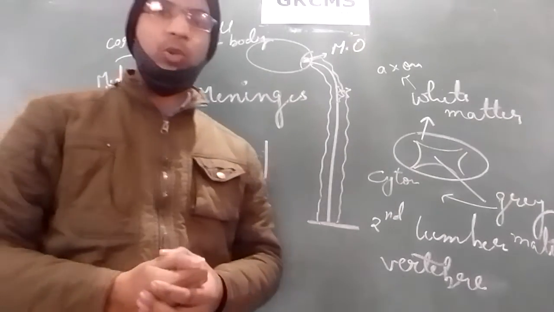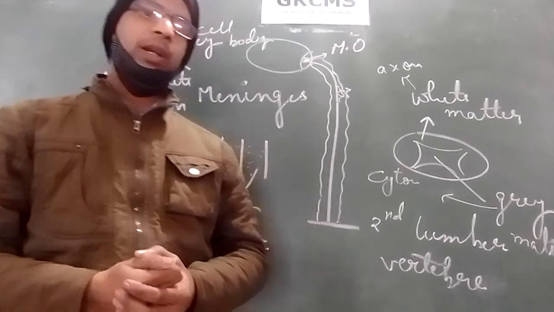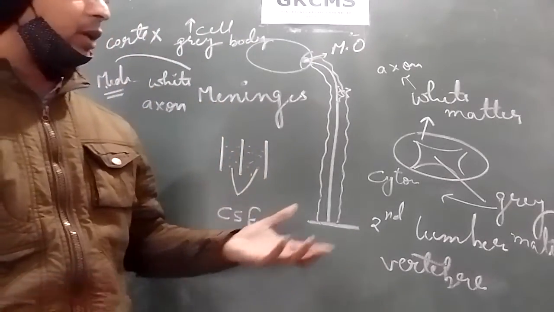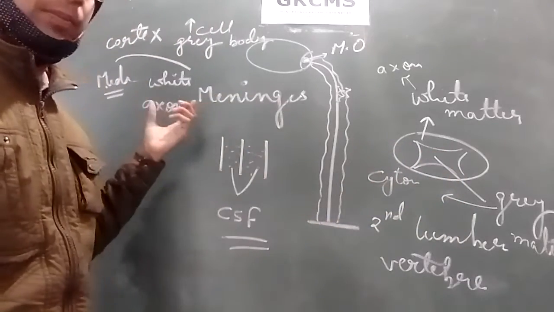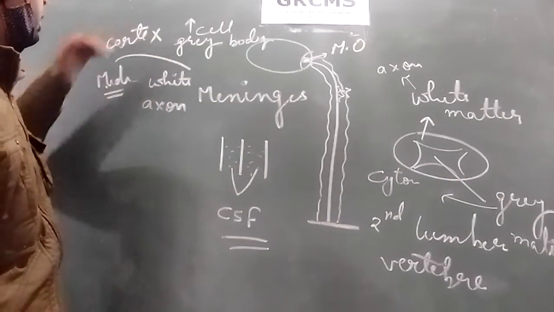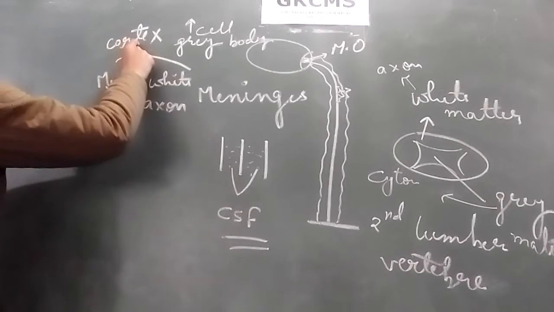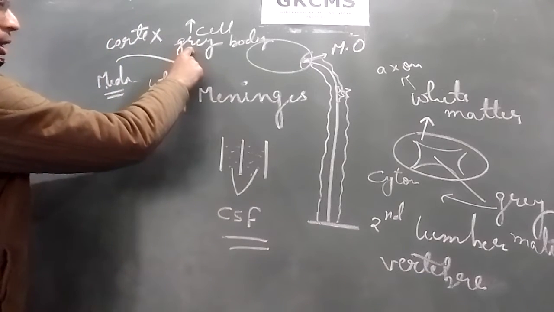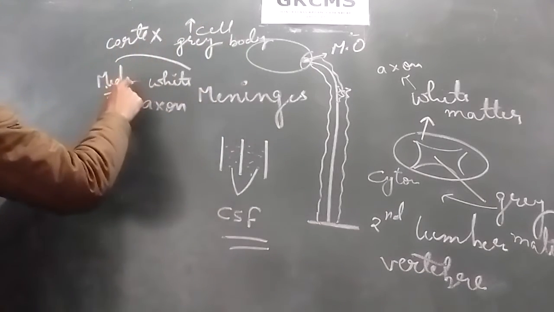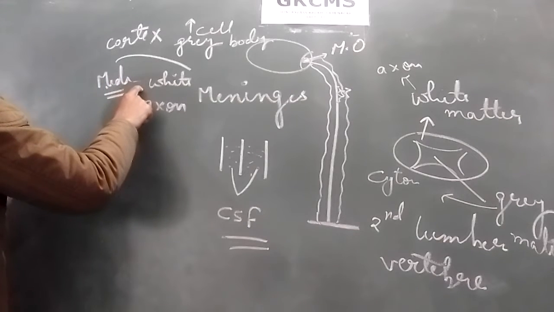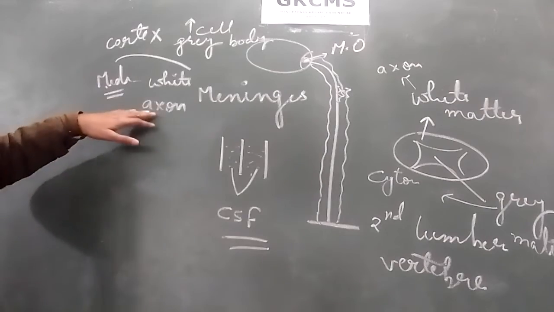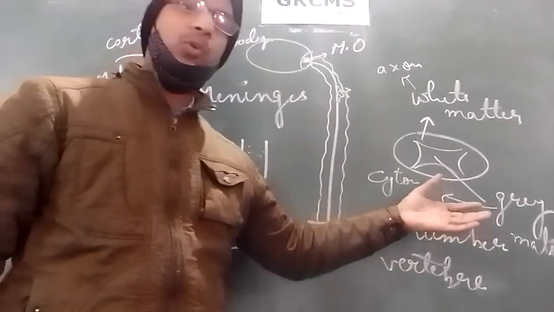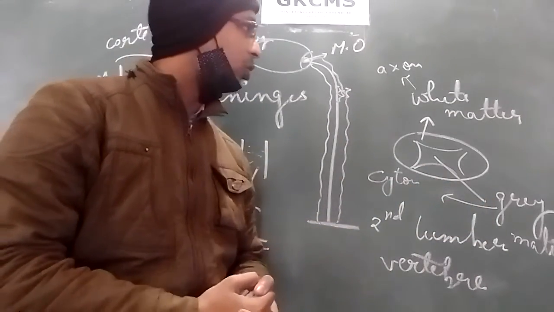In previous years, this question has been asked in the board exam: in which way is the arrangement of neurons in the spinal cord different from the cerebrum? So remember this thing. In the cerebrum, the outer portion is grey matter, which consists of cell bodies, and the inner portion, the medulla region, is called white matter, which consists of axon part, and the opposite is true in the spinal cord.